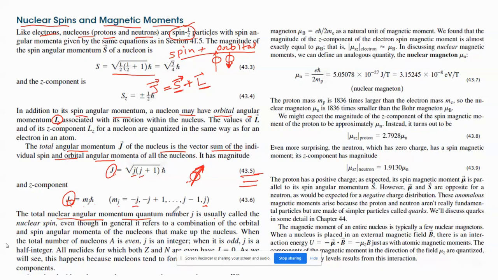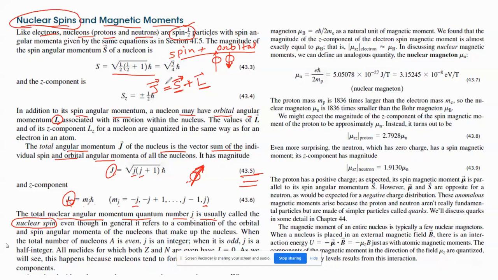SY में आएगा आपको and then TY में if you take physics. So there are different quantum numbers, of which J is the total angular momentum quantum number. It is also called nuclear spin. That's why this word comes, nuclear spin.